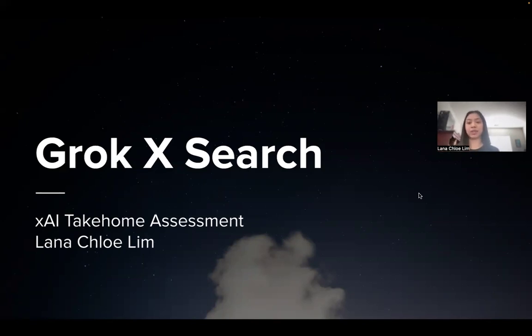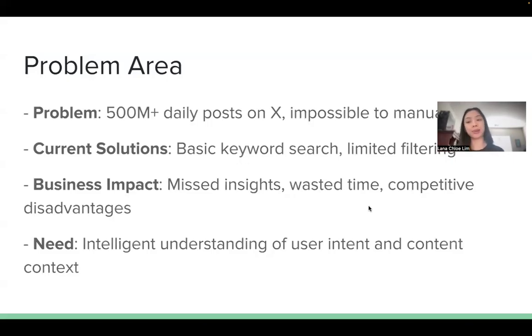And today I'm excited to demonstrate Grok X Search. Briefly, it's an intelligent search platform that transforms how businesses or normal users extract insights from social media. So let's begin. Okay, so the problem area.